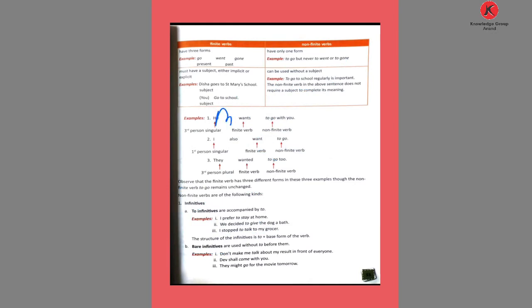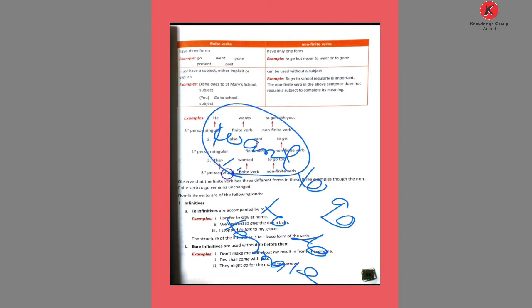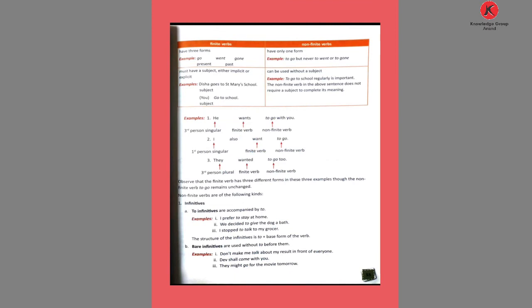You use the main verb, and after that you use the infinitive. If you use the main verb with to, like to go, to do, to give. If you use the word want, then you use to go. If you use want to go, want to do, want to make, that time you use the verb, then use this infinitive, to-infinitive, in a sentence.